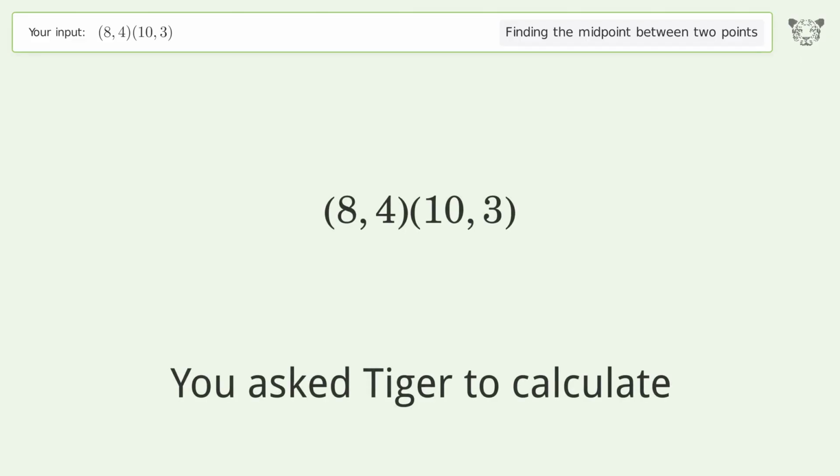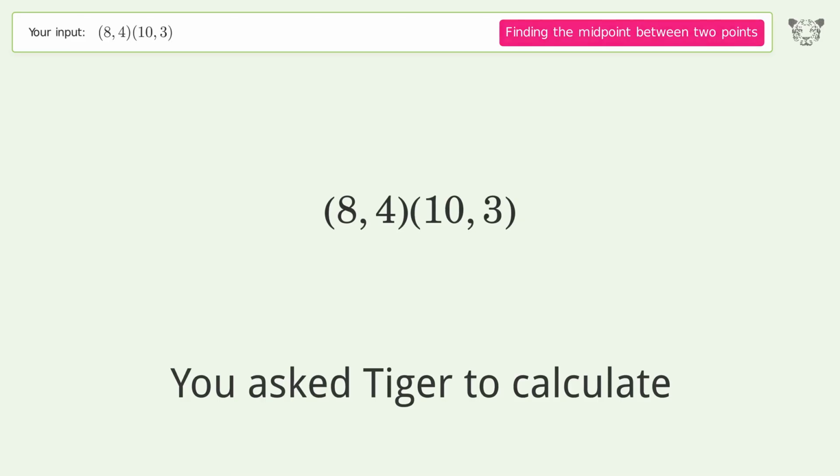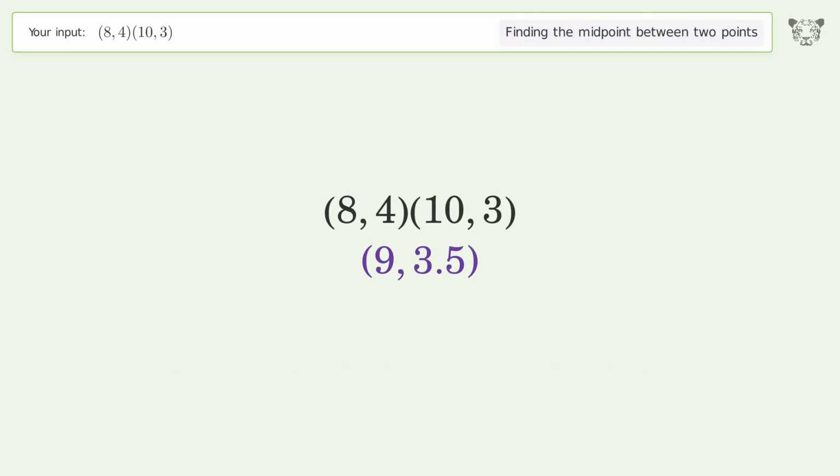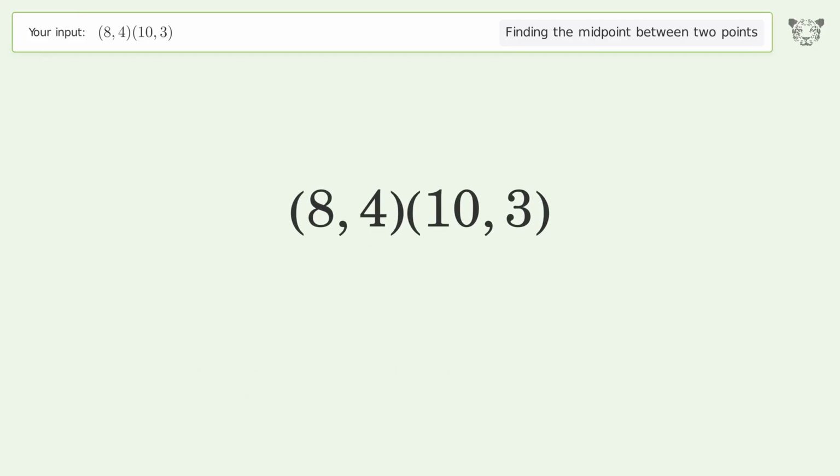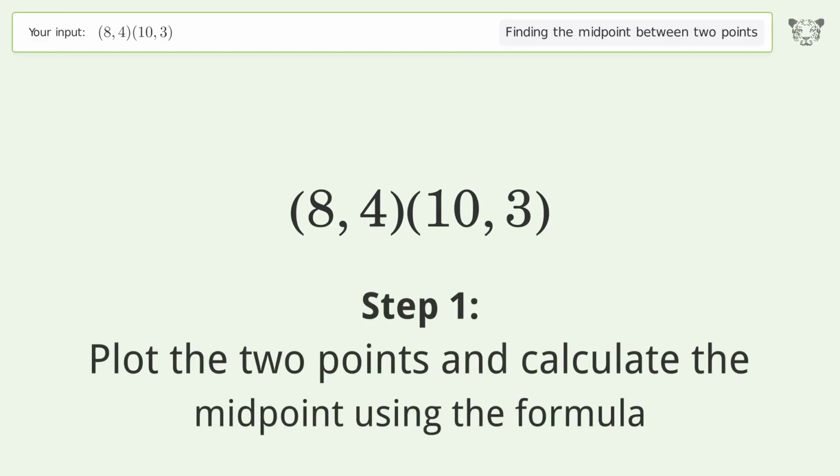You ask Tiger to calculate. This deals with finding the midpoint between 2 points. The midpoint between the 2 points is 9, 3.5. Let's solve it step by step. Plot the 2 points and calculate the midpoint using the formula.